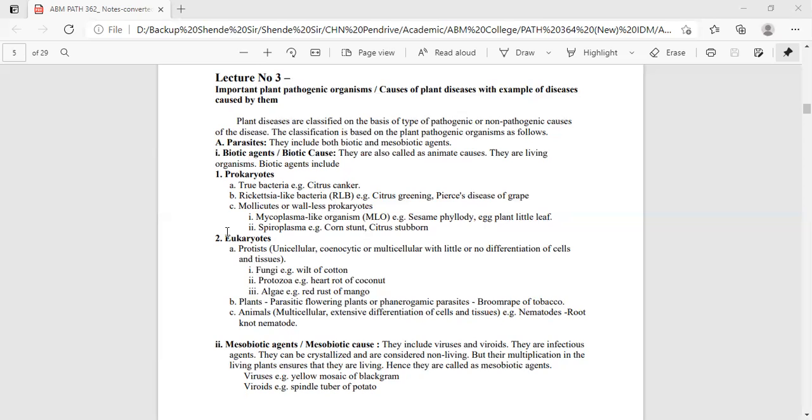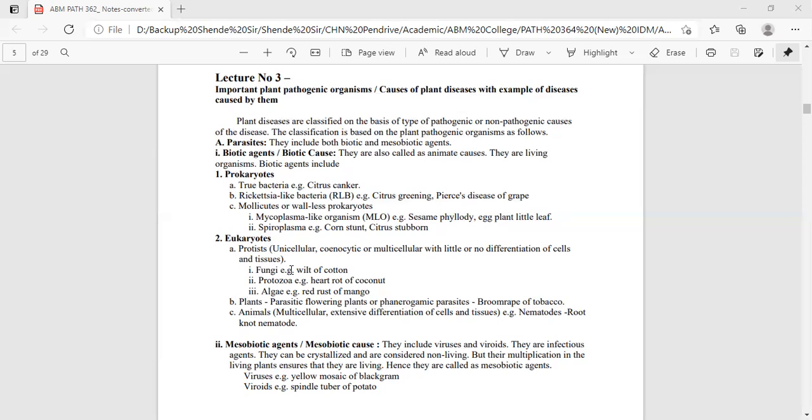Now about the eukaryotes, having development that is unicellular, syncytial or multicellular, with little or no differentiation of cells and tissues, and a well-defined nucleus. These include fungi, protozoa, algae, and basically these come under the protists. And the B point is plants, and C is animals. So first of all, we will start with the protists, where the first category is fungi.